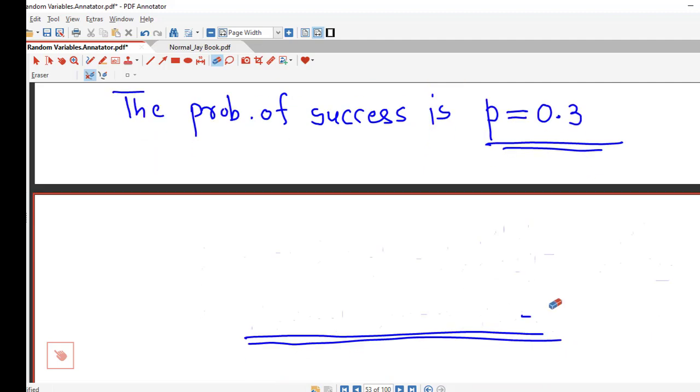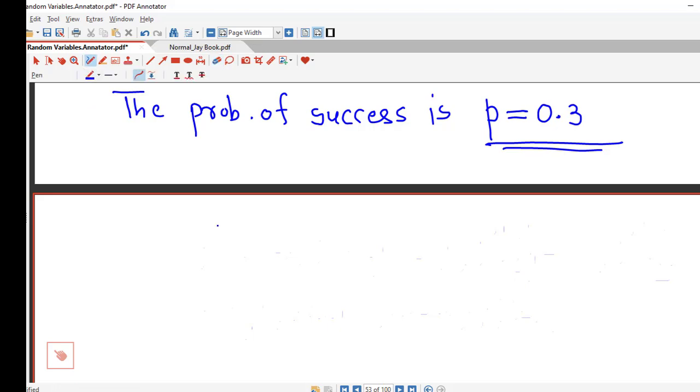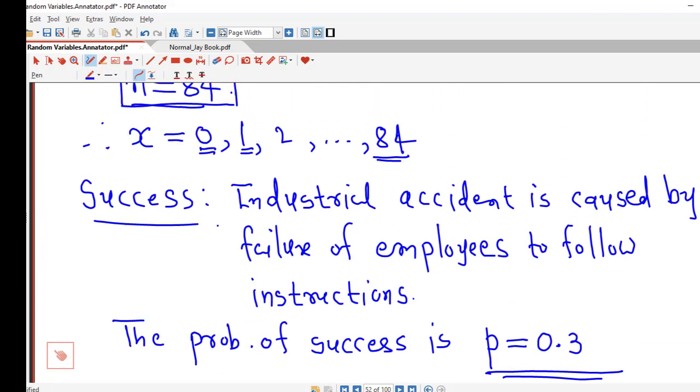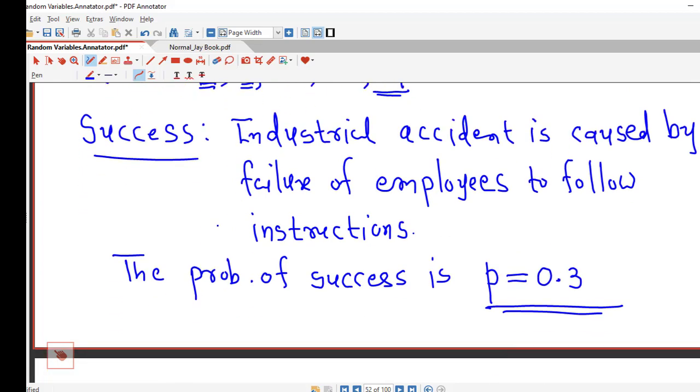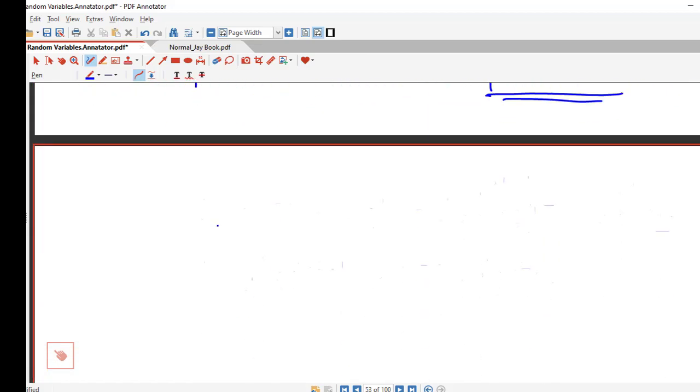So as we have discussed in earlier lectures also, if we are not comfortable in applying binomial probability distribution, then we can approximate binomial probability distribution using normal distribution if certain conditions or rules are satisfied.